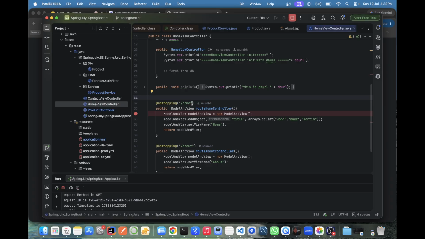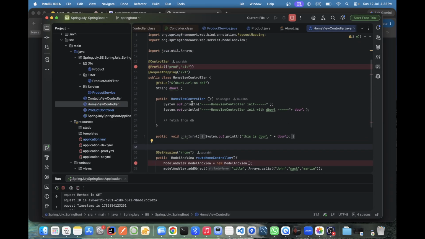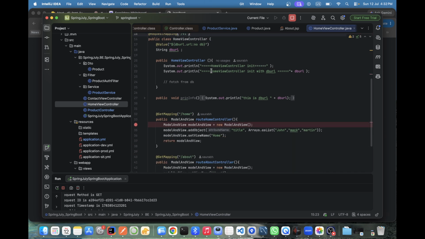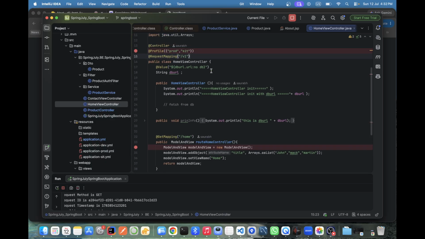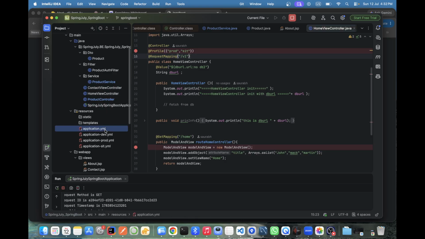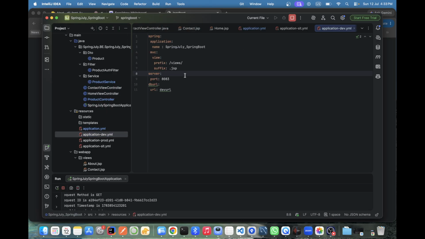Localhost, anything wrong? I'm just doing slash v1, request mapping came. Okay, slash home. And this is active SIT.